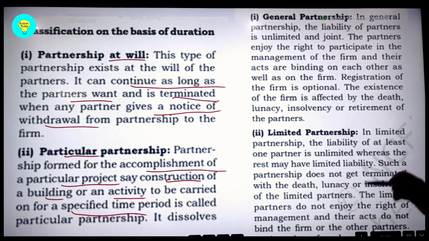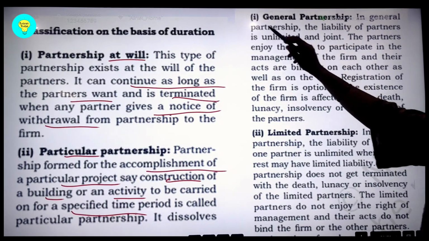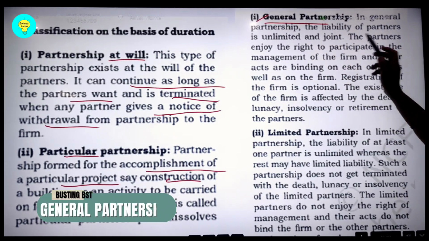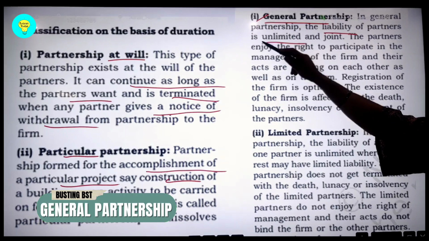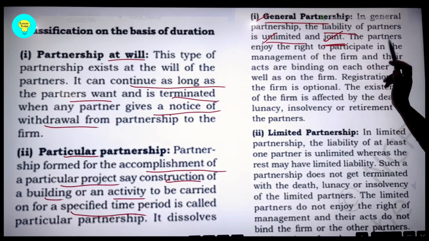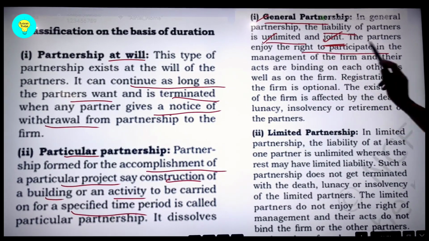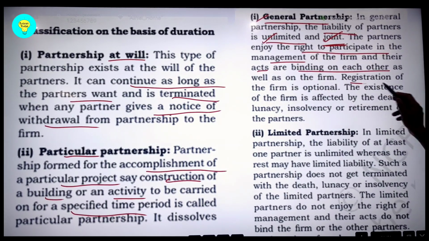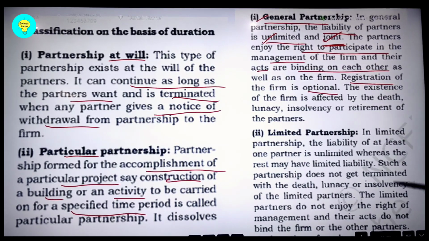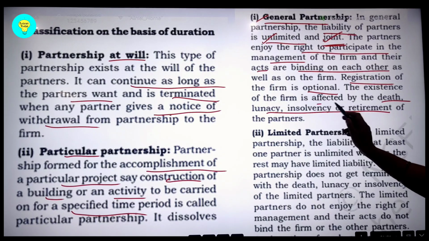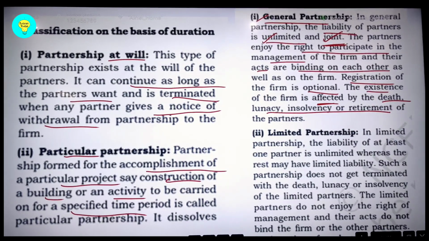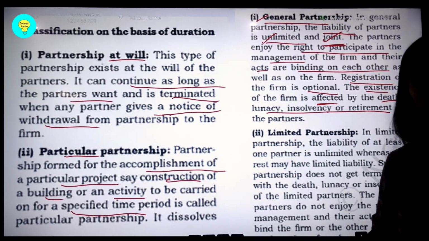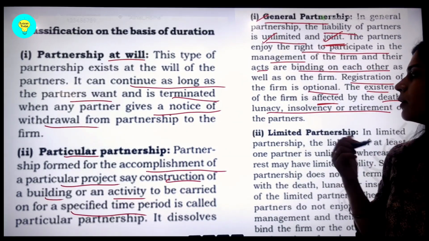It will be specified in the partnership deed for what purpose we have gathered as partners. Now on the basis of liability, general partnership, as we have discussed, the liability here is unlimited and joint. The partners enjoy the right to participate in the management, which is binding on each other and their acts, because it's a mutual agency, as we have discussed. Registration is optional, and in case of death, lunacy, insolvency and retirement, automatically the existence is affected.